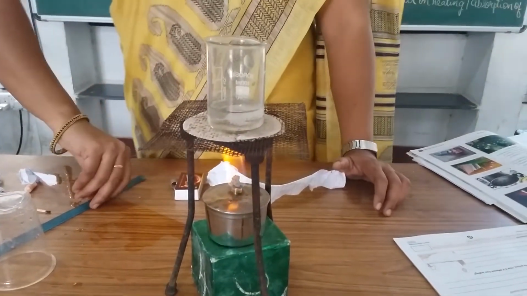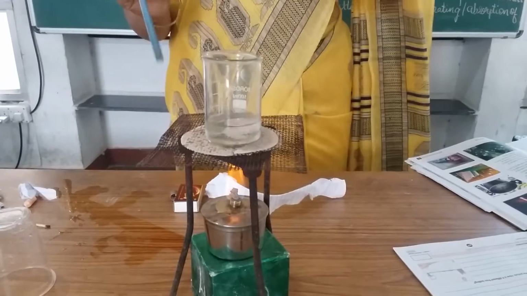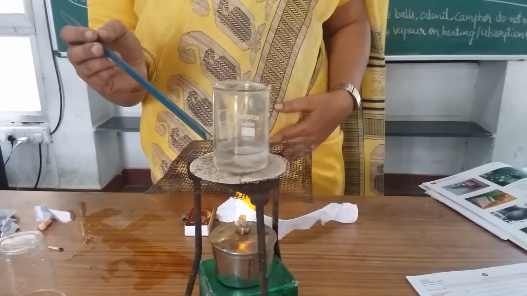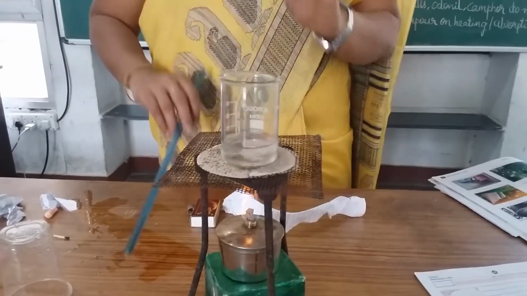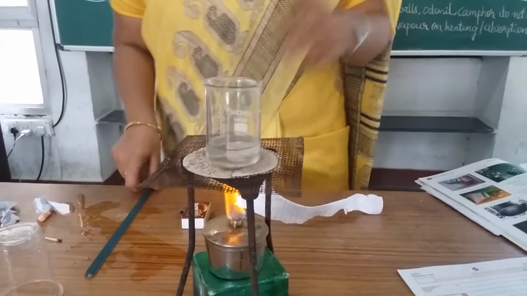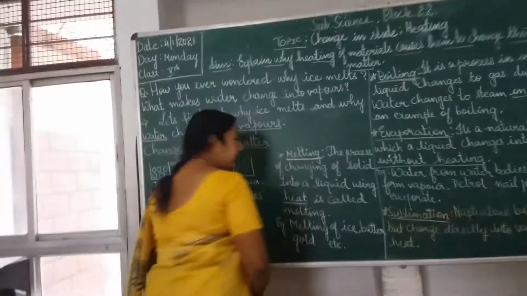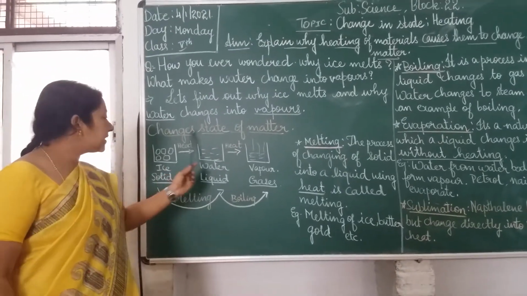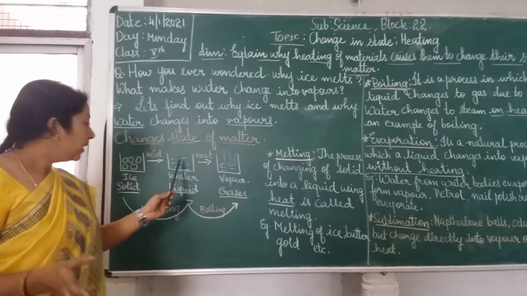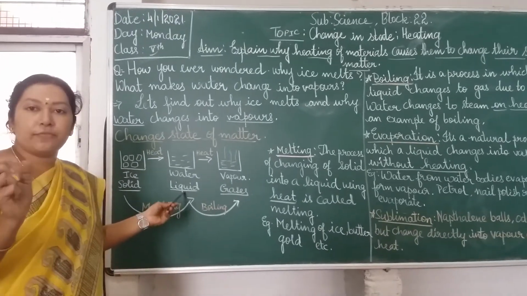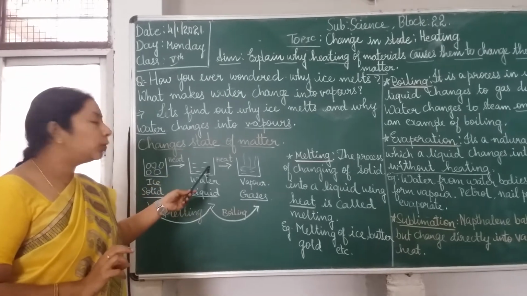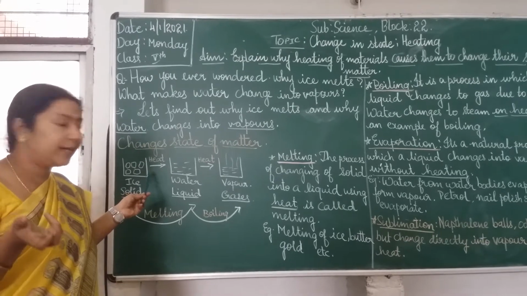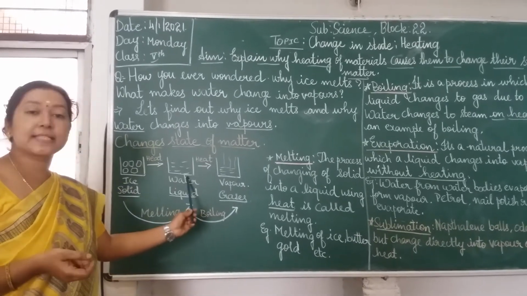So now the ice is melting. The solid ice has converted and become liquid water. So this is the change of state of matter. Now come on to the board. What exactly has happened here is the ice cube which was in the solid form has converted into water, which is in the liquid form. So what did I do to convert this? I have applied heat to this. So this process is known as heating.